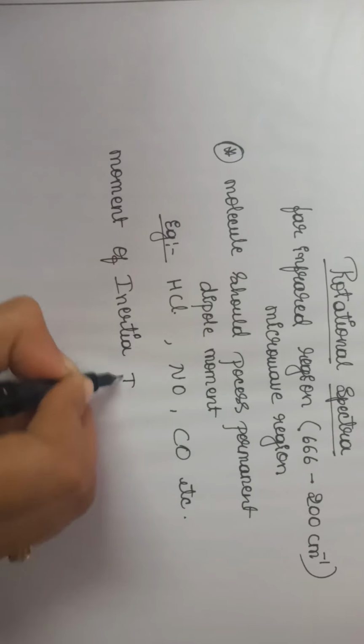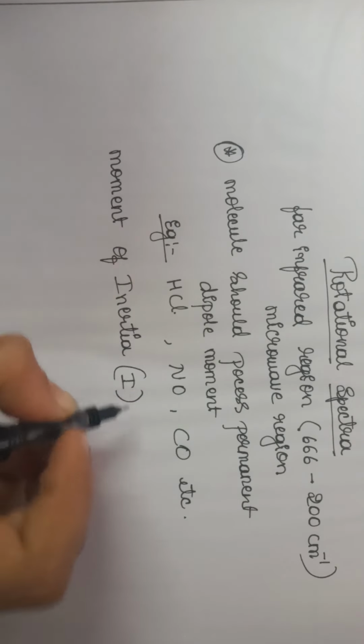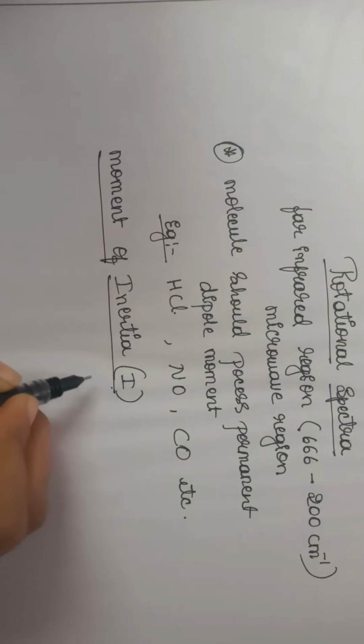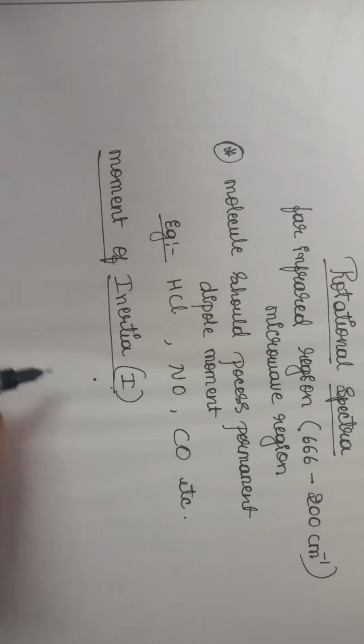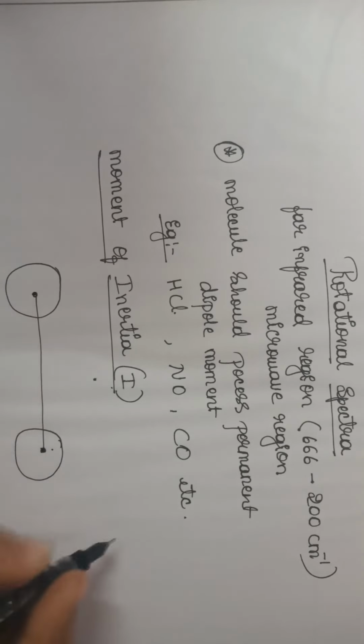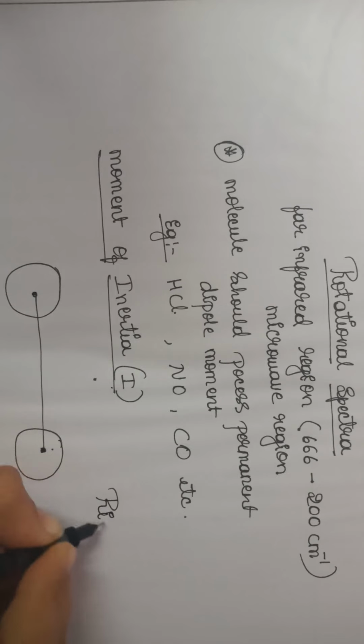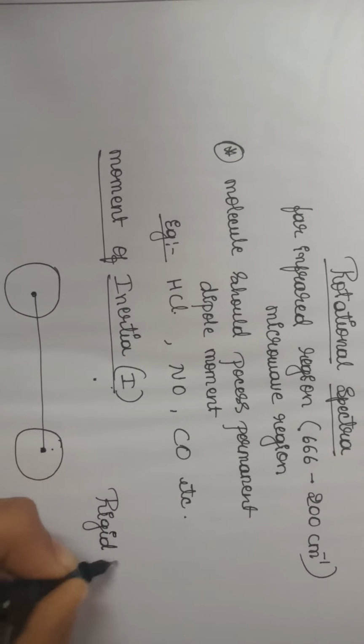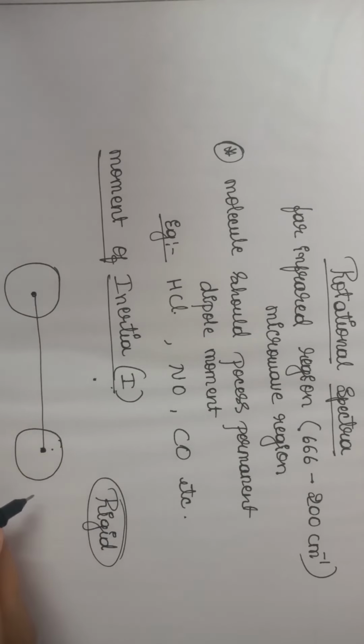It is denoted by capital I. So this is moment of inertia. We have to derive an expression for the moment of inertia of a rigid rotator. So here we are rotating a molecule, and we are considering a diatomic molecule. Here we are using a word called rigid rotator, that is, its bond length doesn't change during the rotation.